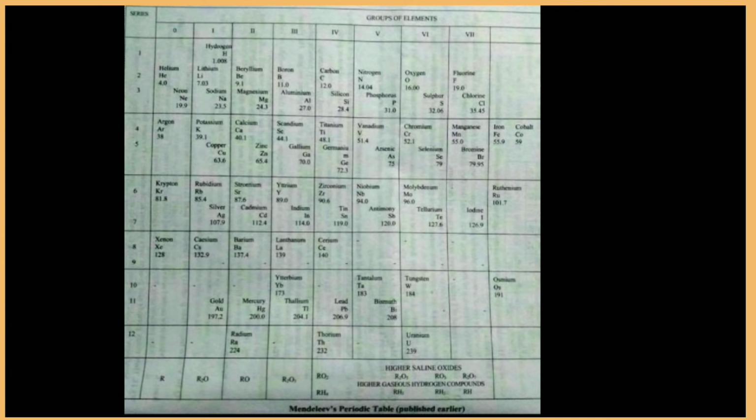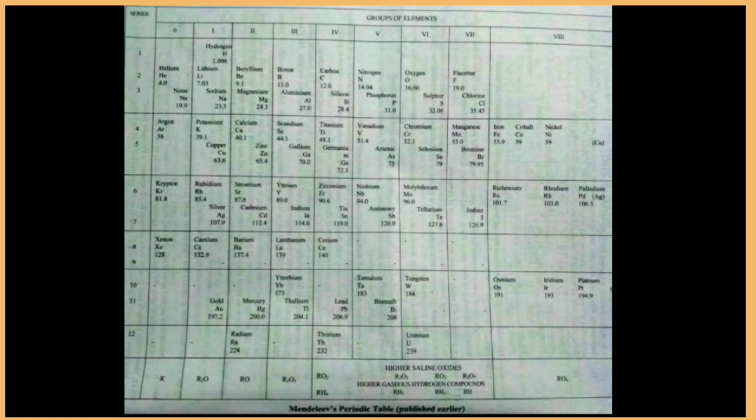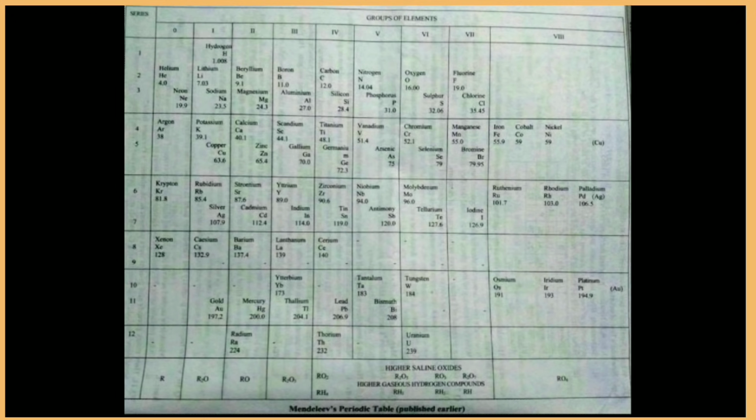Students, Mendeleev made an important and remarkable contribution in the classification of the elements. He used physical and chemical properties of the elements as well as of their several compounds and developed a law called Mendeleev's periodic law.